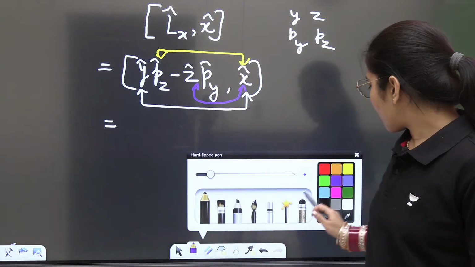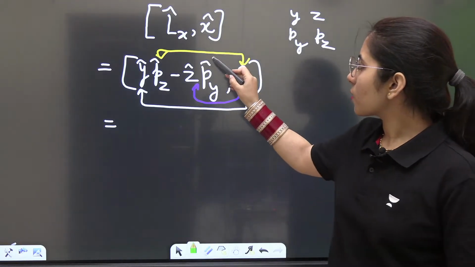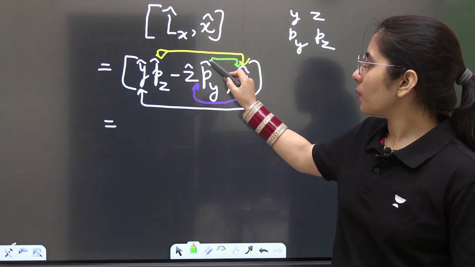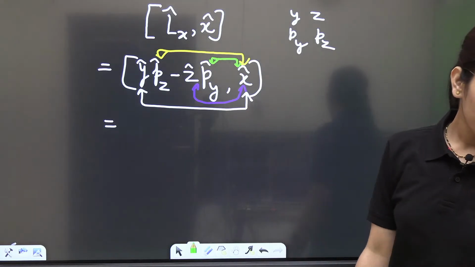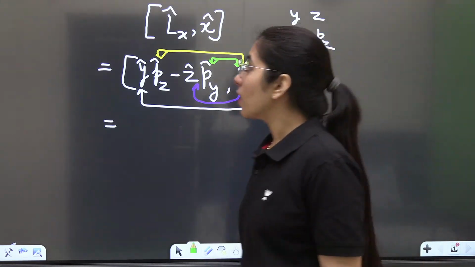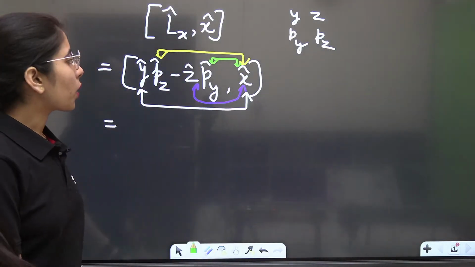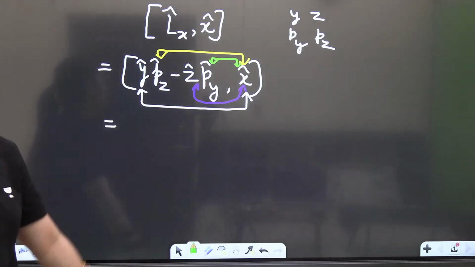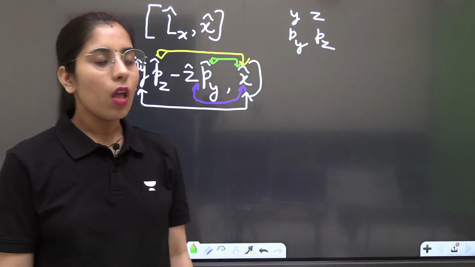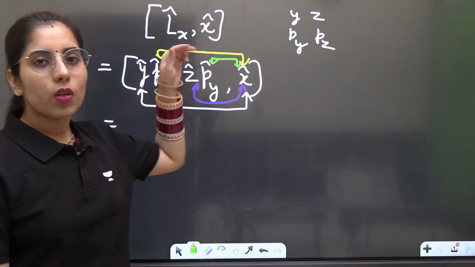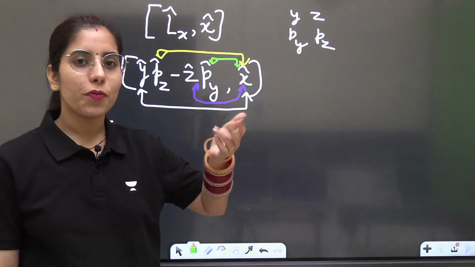If I talk about the next combination, that is py with x, will it give you something? Py with x. Again 0. Very good, Surendra. So basically, this way you can quickly check how your commutator bracket is going to give you the answer for the given operators. What will be the commutator bracket of those operators?